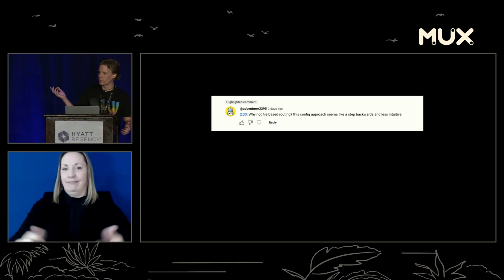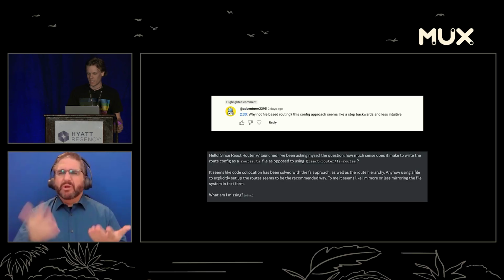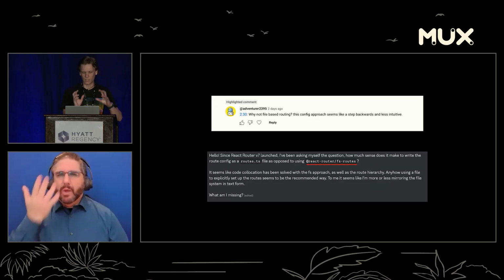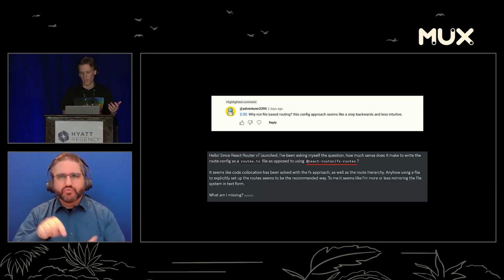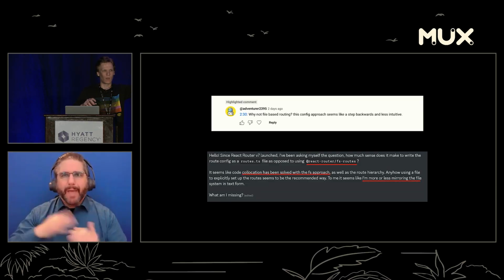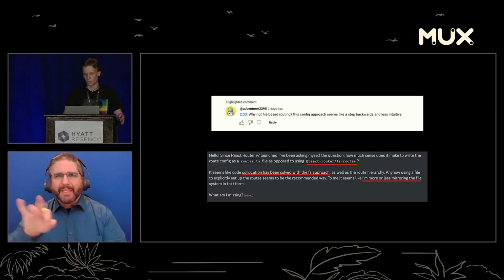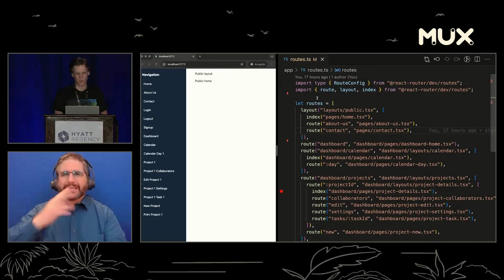Yet still, we had people who said, why is this better? This seems less intuitive. This seems backwards. And in fact, why can't I just use the React Router file fs routes? That seems better. And now I'm basically having to mirror my files. I'm going to have to create them in your routes.ts file, and I have to create the file. I'm now doing duplicate work. Why in the world is this better? So let's talk about it. Let's talk about why this is better.